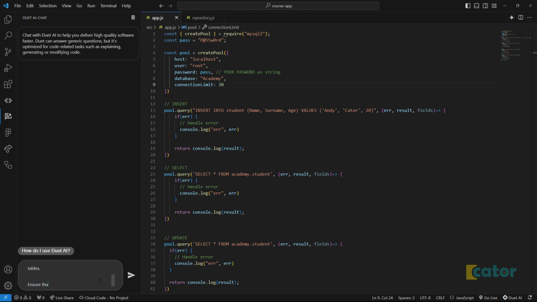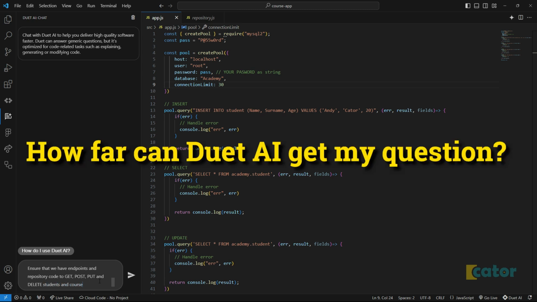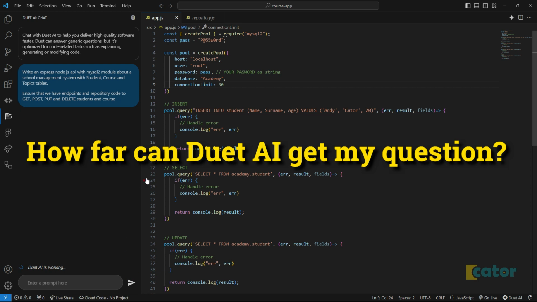Ensure that we have endpoints and repository code to get, post, put, and delete students and courses. This is a quite big prompt, and for a person, they probably get an idea, but let's see if the AI will get it, or how far can it get it.